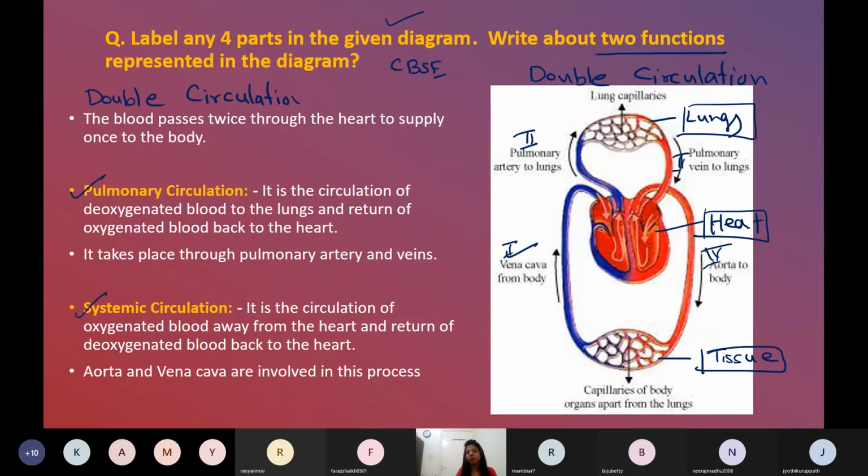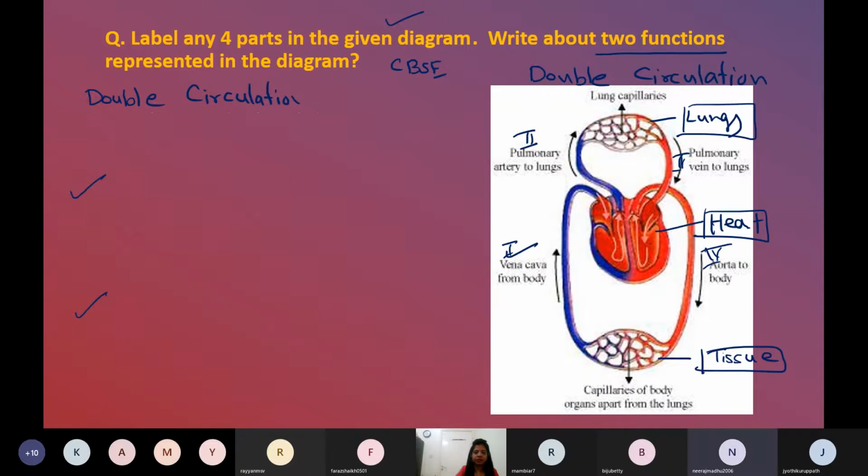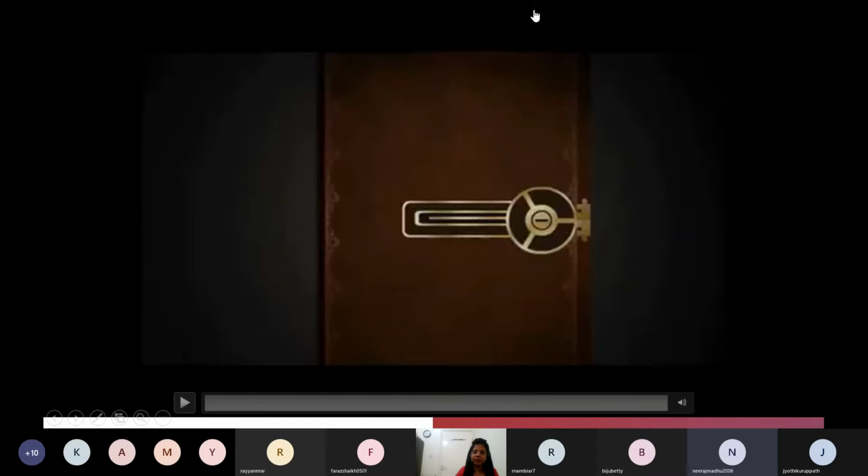So this is also one of the pictures which you need to draw. A good diagram is not needed, only a diagram which the examiner can understand, that much is needed. Now, you can just draw this.